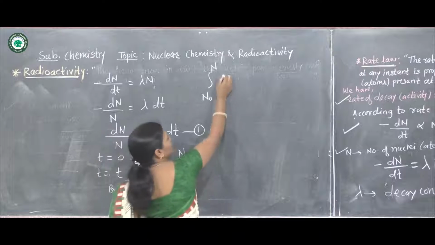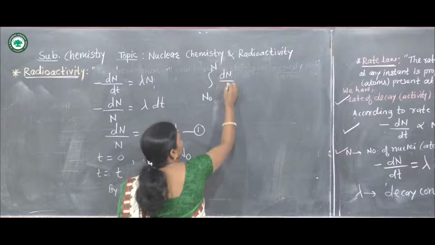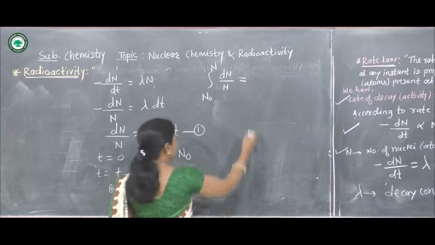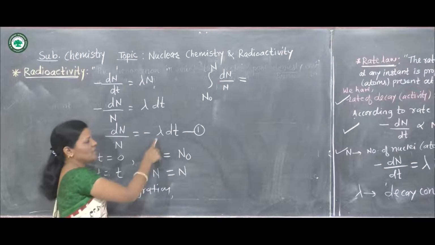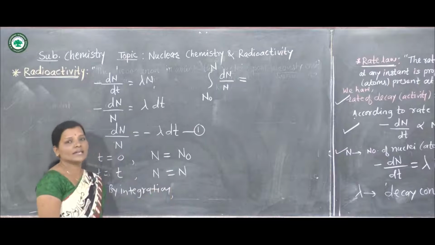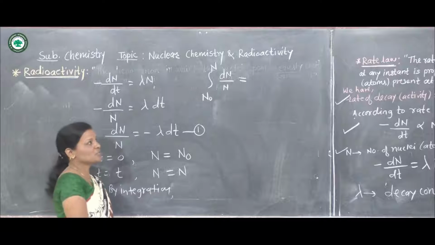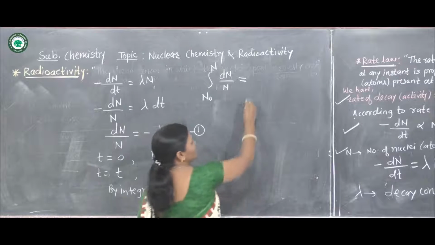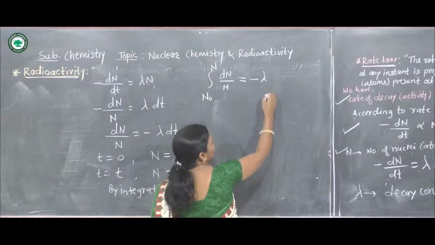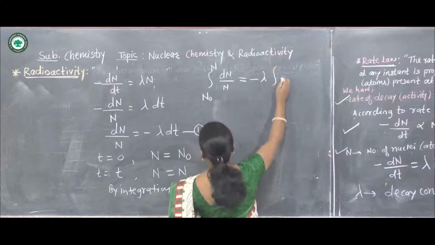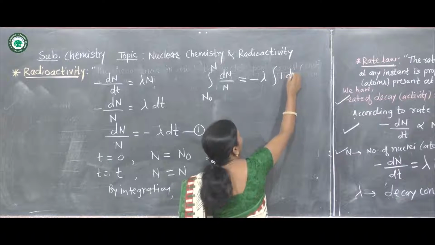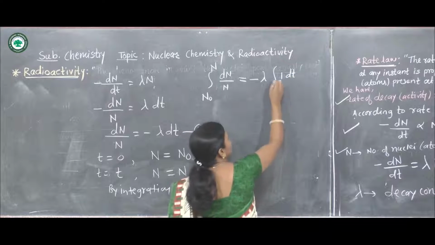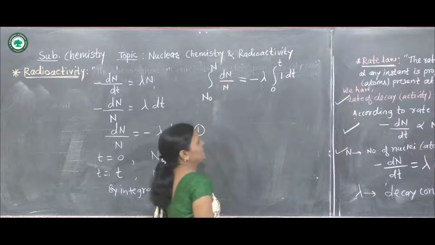Now dN upon N is equal to minus lambda, the decay constant, which remains outside the integration sign, into the integral of dt, and the limits vary from 0 to t.